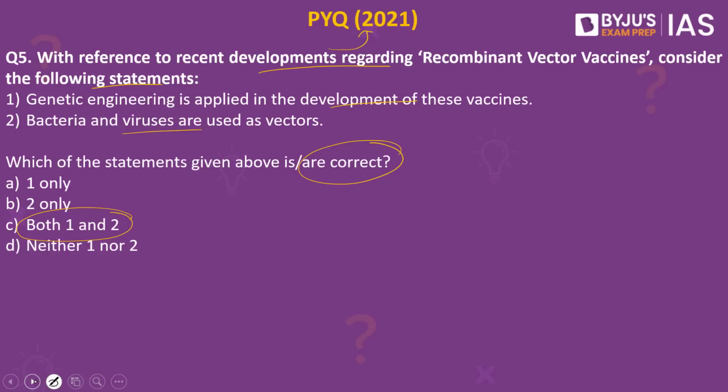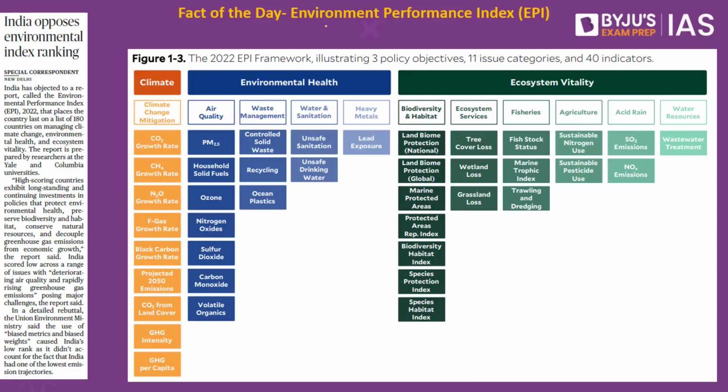Now let's look into the fact of the day. The fact of the day for today's discussion is Environment Performance Index. What is this Environment Performance Index? This happens to be a biennial index, which means it is published and released every 2 years, and this basically collects the data from multiple countries about the implementational protocols with respect to the environmental performance.